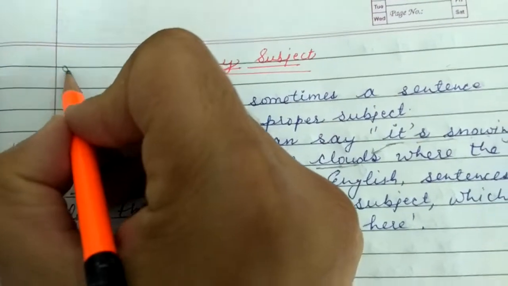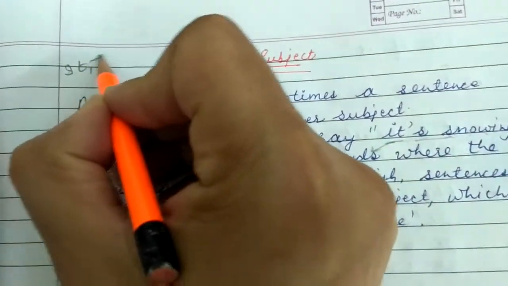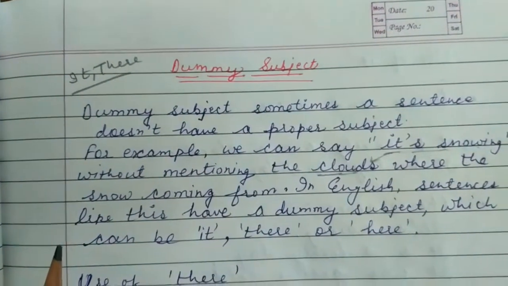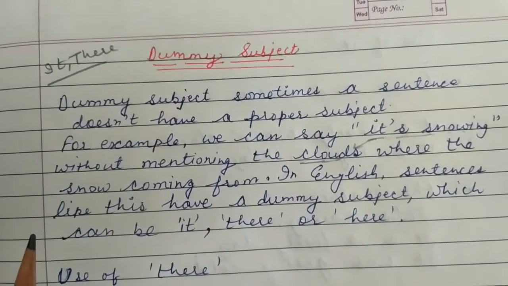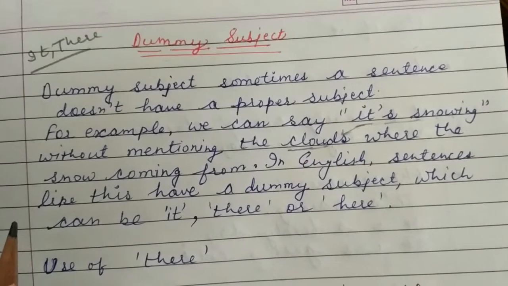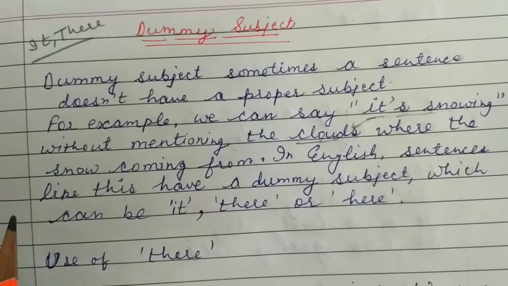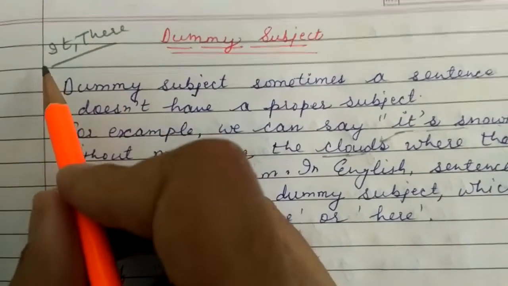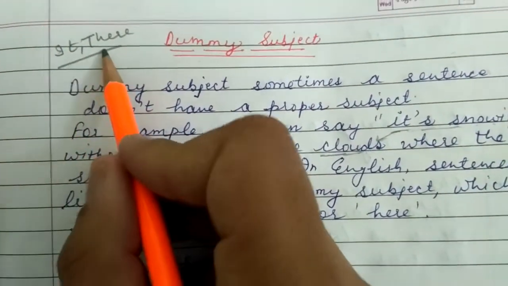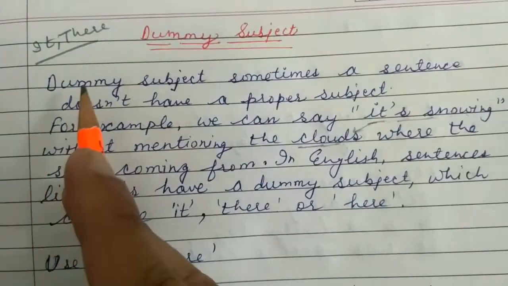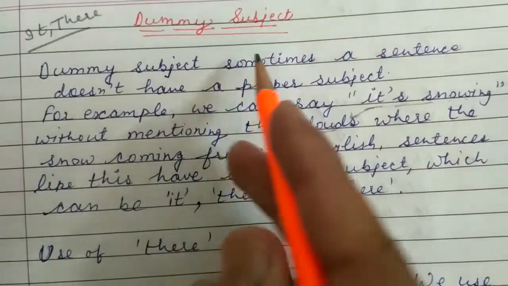So today we will discuss the use of it and there, which are used as a dummy subject. When we are not having any particular subject in the sentence, then we use it or there. You will come to know when we discuss the examples. So first of all, let's discuss what a dummy subject is.